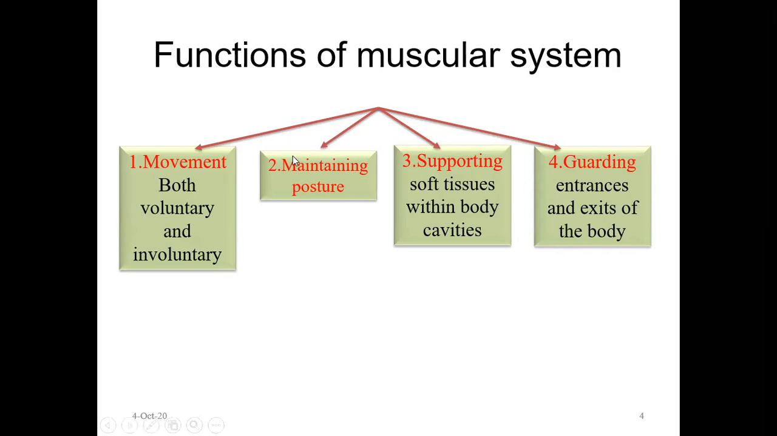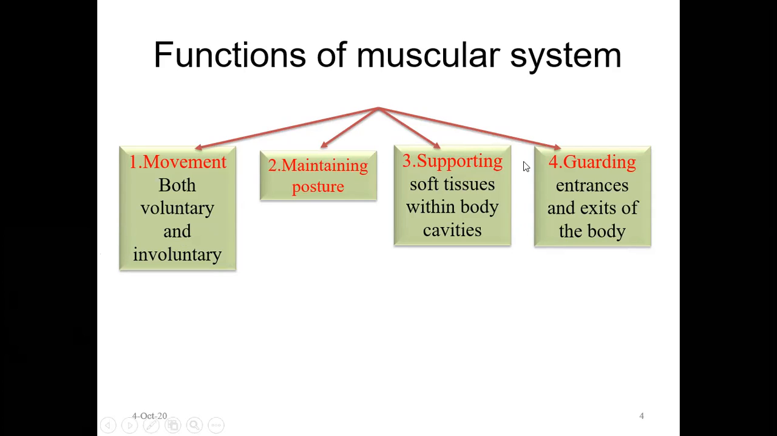The second function is that they maintain posture. The skeletal system gives the structure, but to stand erect, some muscles contract and some relax, and together they give posture to the body. Without these muscles, the skeleton will fall down. Even though the whole skeleton is present, it cannot maintain posture unless the muscles contract and relax at the same time.